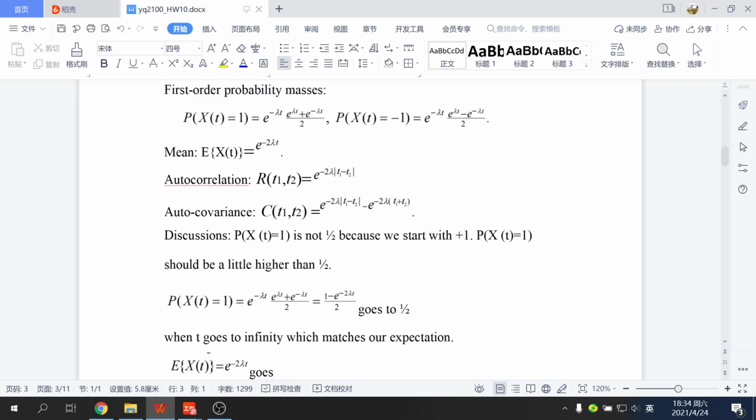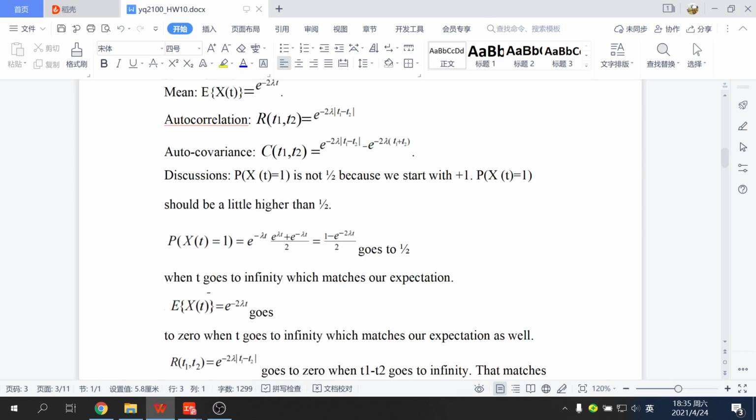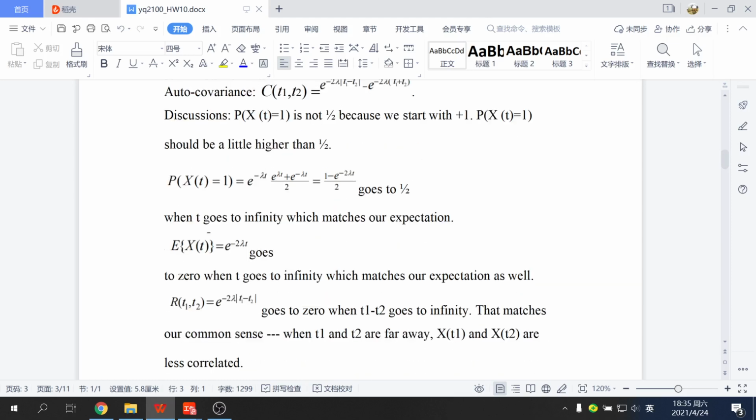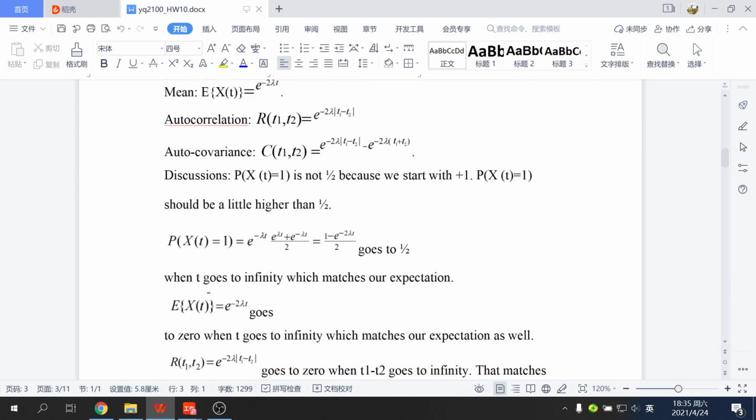It's not fully random. It's because we define that when t equals 0, X(t) is equal to 1. So the probability of X(t) equal to 1 will be greater than the probability of X(t) equal to -1. This is because we define X(0) equal to 1. So this is this one.